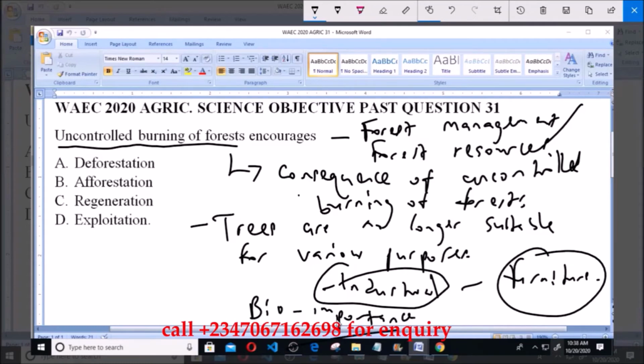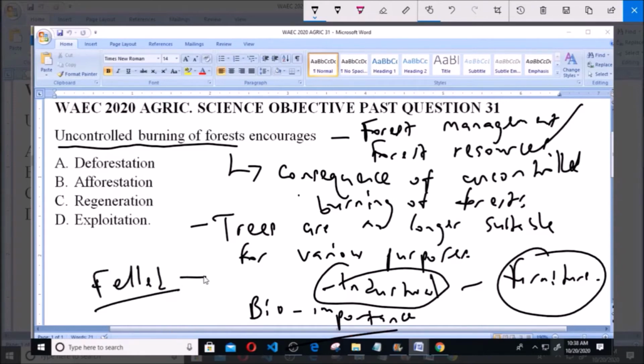What happens then is that they have to be cut down, or felled, and the felling of trees is basically described as deforestation. Deforestation refers to the felling of trees. So uncontrolled burning of forests encourages deforestation because the trees will no longer be suitable for whatever purpose they were set out to be used for, so they have to be felled. So option A, deforestation, is the correct answer to this question.